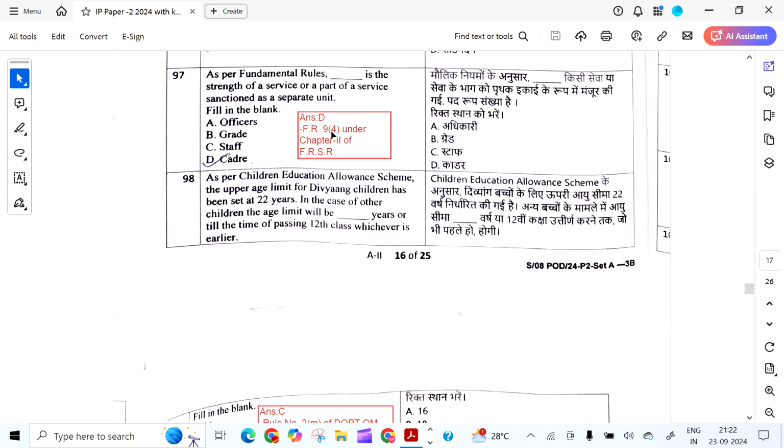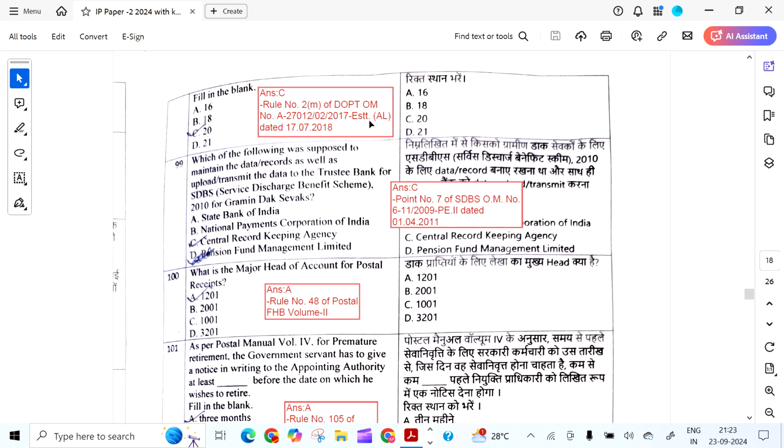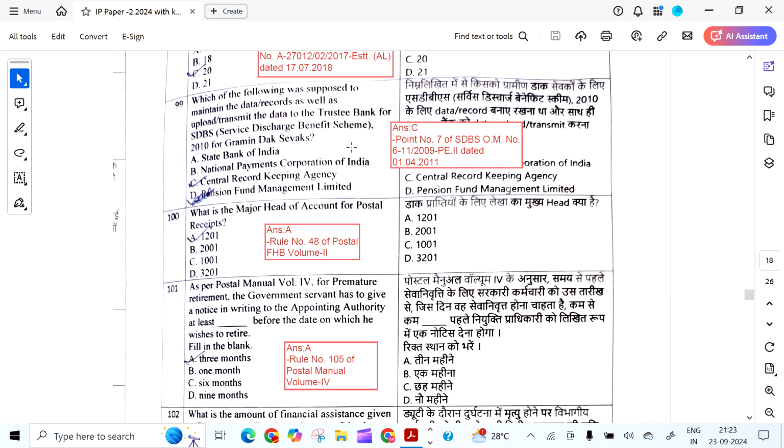And for 9.4 under chapter 2 of FRSR, as per CEA scheme, an upper age limit for Divyangan children has been set as 22 years. In case of other children, the age limit will be dash years or till the time of passing 12th class, whichever is earlier. The answer is 20 years as per this OM dated 17/7/2018.